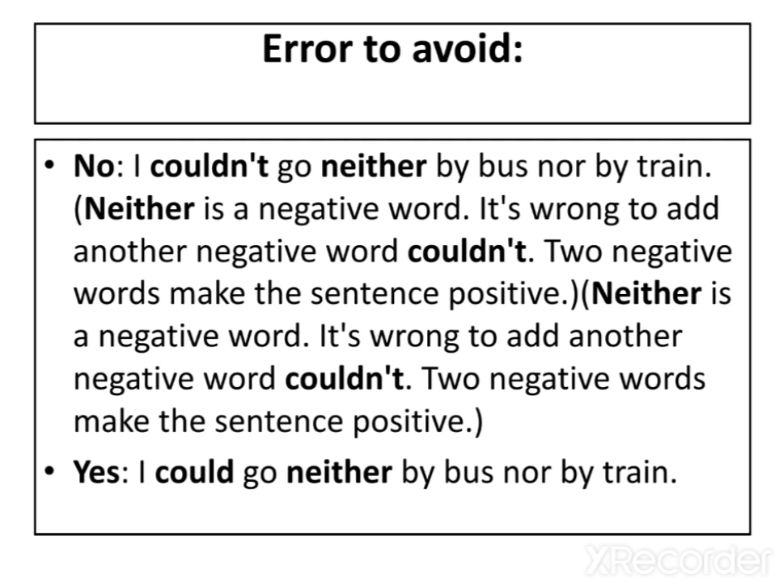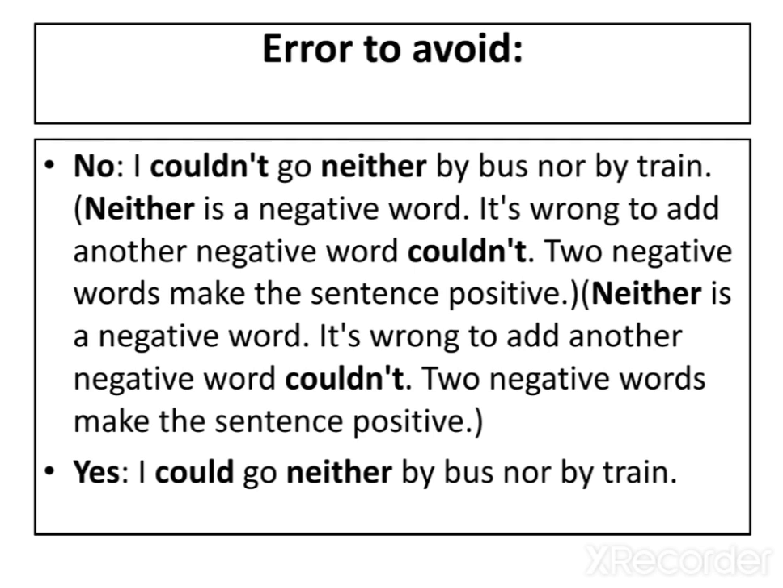Now, how can you avoid the error? See, for example: I couldn't go neither by bus nor by train. So you can see neither is a negative word. It's wrong to add another negative word, couldn't. Two negative words make the sentence positive.